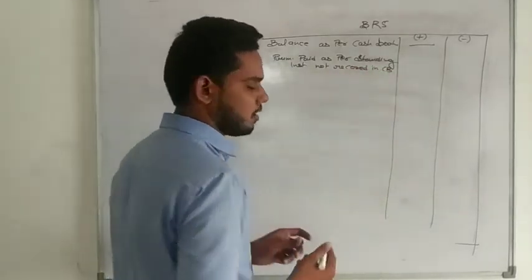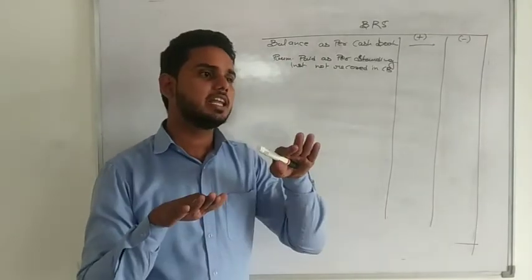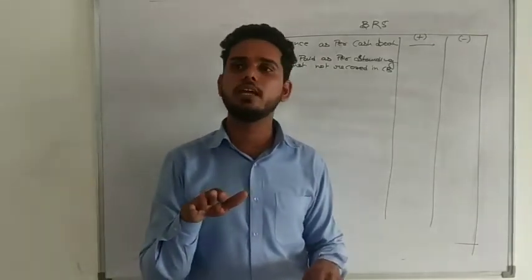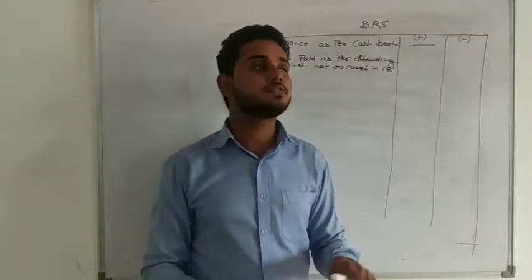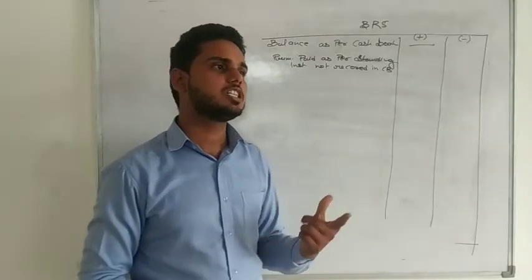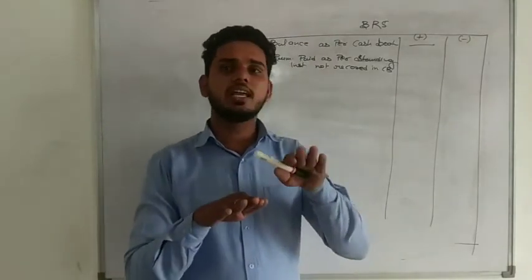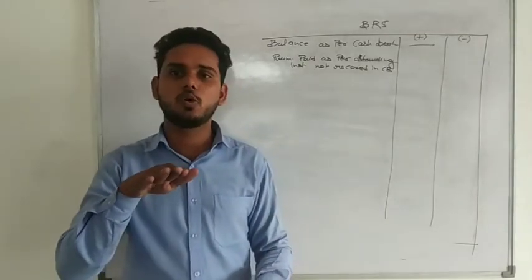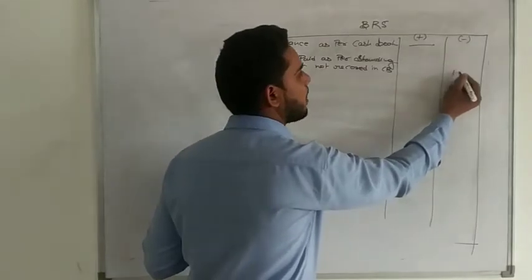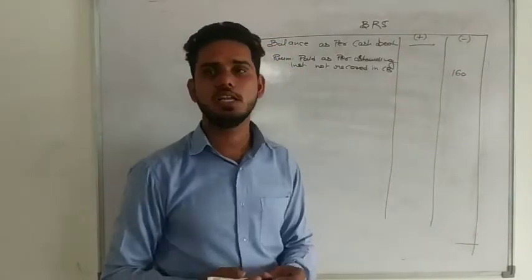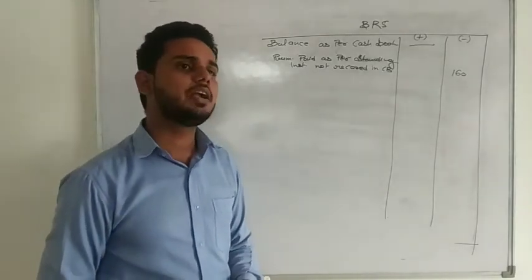Now see one thing. The bank made a payment of 160. That means the bank decreased your balance by 160, but you have not decreased that. So what you will do? We will decrease, because we have the cash book. Whatever adjustment we do, we do that in the cash book only. So the bank decreased our passbook, but we have not decreased. So we will decrease by the same amount, 160. Any confusion? No.